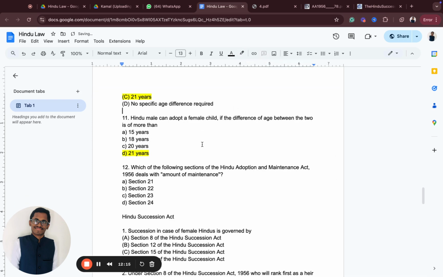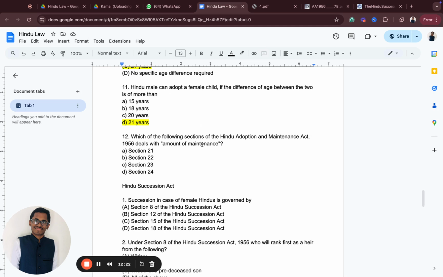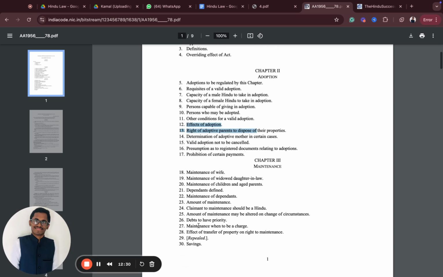Which of the following sections of the Hindu Adoption and Maintenance Act 1956 deals with amount of maintenance? So amount of maintenance comes in which section? Section 23. It's very easy. We just went to the Bar Act and took the answer. Amount of maintenance, clearly it's given over here.